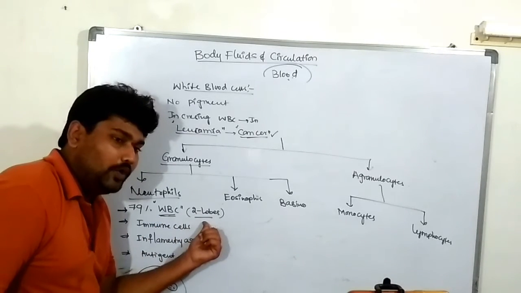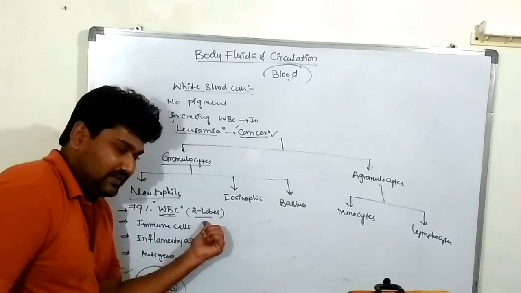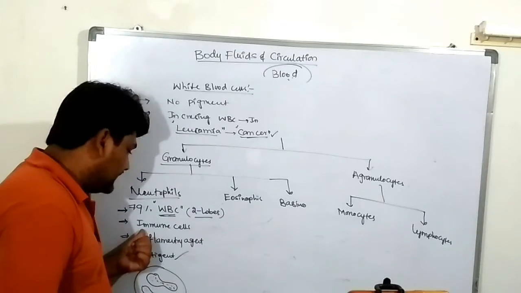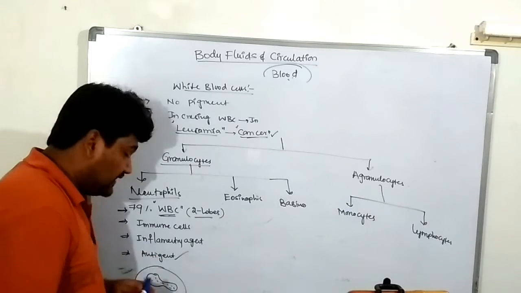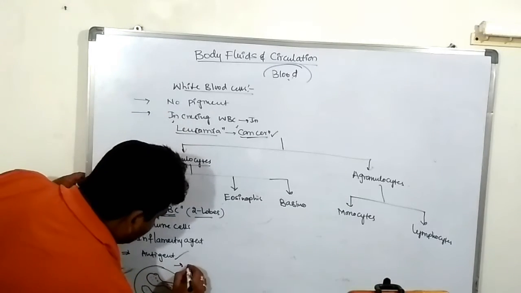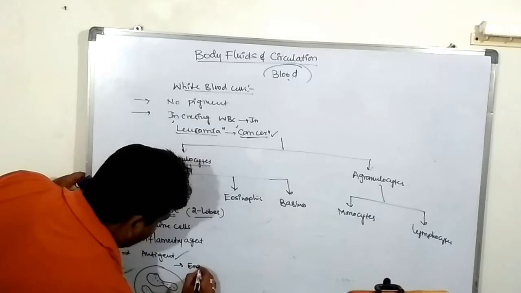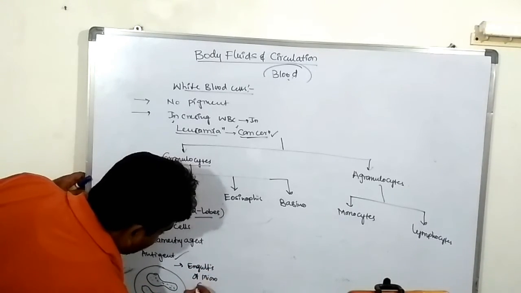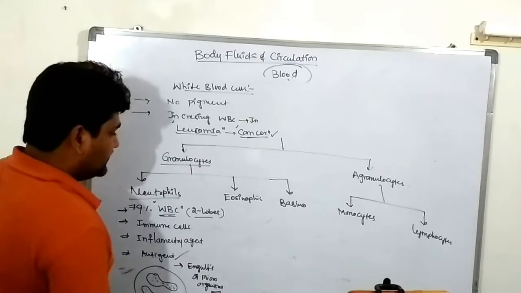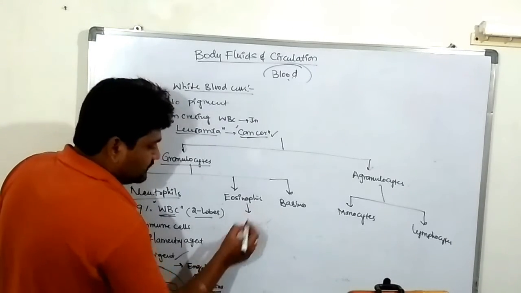They act like immune cells and are an inflammatory agent. They engulf microorganisms. Are you clear? Yes.